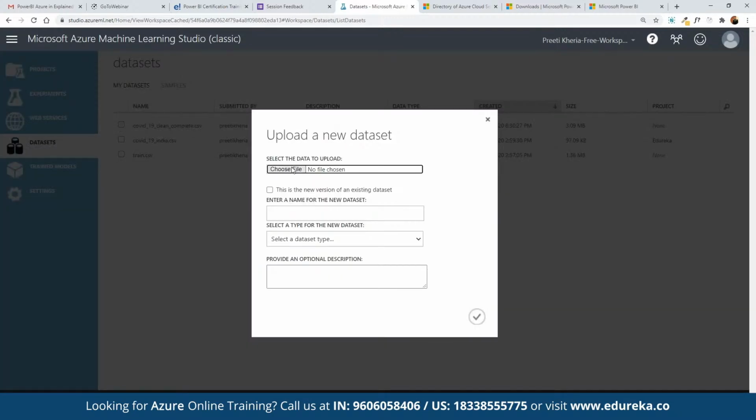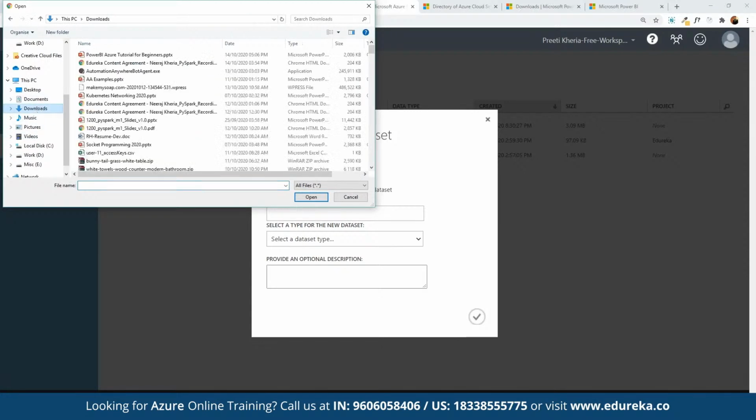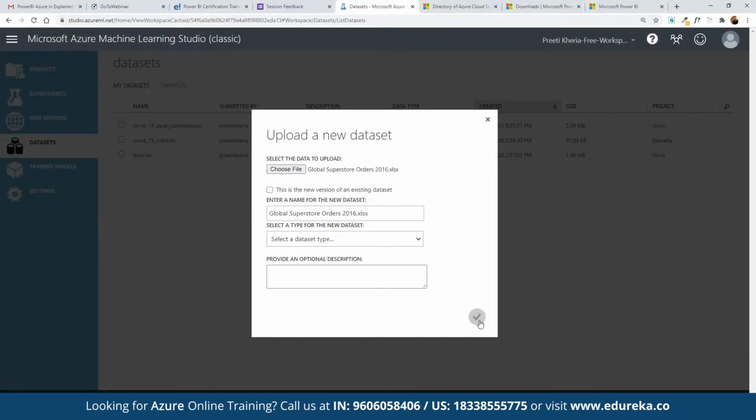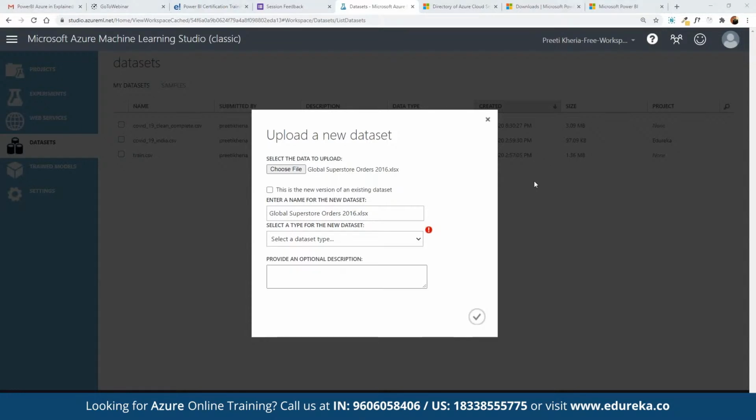For example, here we can choose a local file that we want to work with. Let's say we had access to that Excel file, the XLS, where we have this global superstore. We can make use of this data or any old data that we may have access to. So for example, we want to work on this one. So here we can click on upload, open, and then click on add. Okay, we haven't saved that as a CSV file.